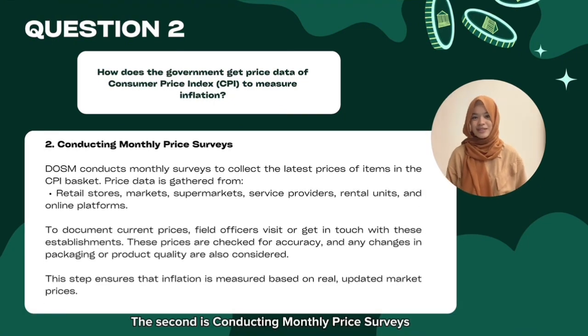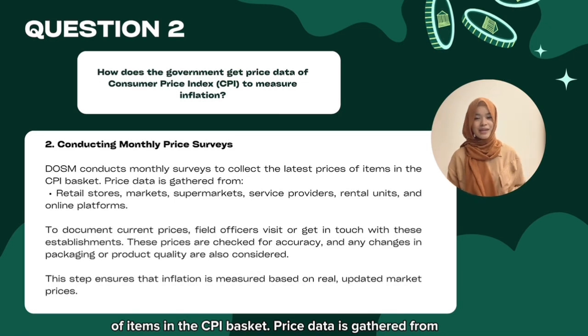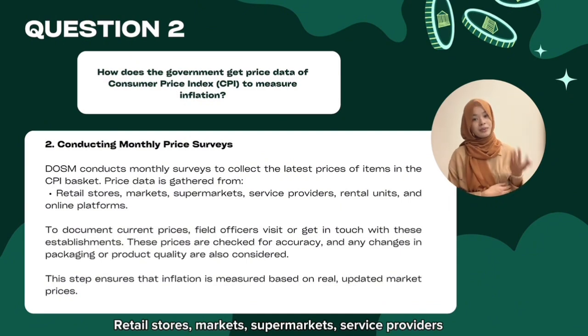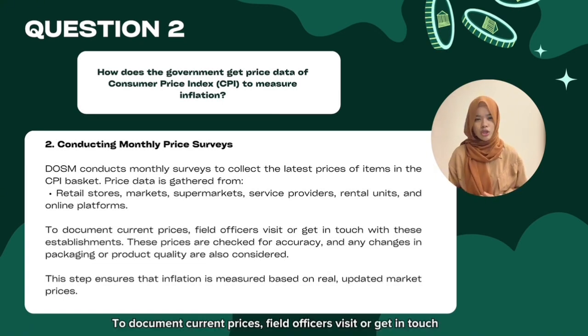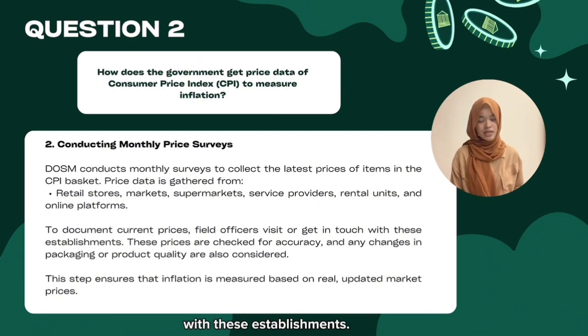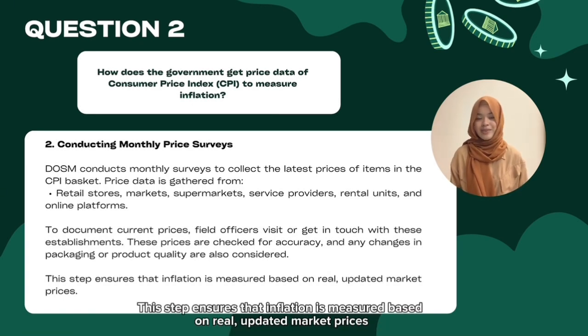The second one is conducting a monthly price survey. DOSM conducts a monthly survey to collect the latest price of items in the CPI basket. Price data is gathered from retail stores, markets, supermarkets, service providers, rental units, and online platforms. To document current prices, field officers visit or get in touch with these establishments. These prices are checked for accuracy and any change in the packaging or product quality is also considered. This step ensures that inflation is measured based on real, updated market prices.